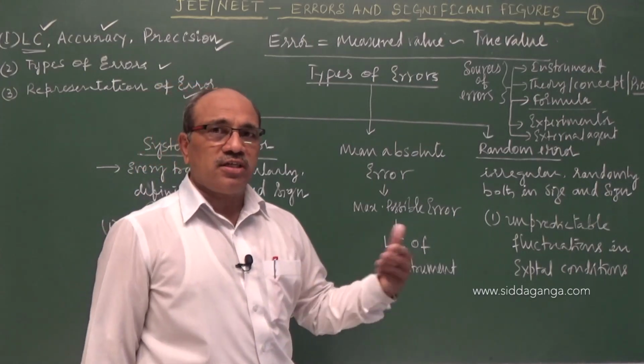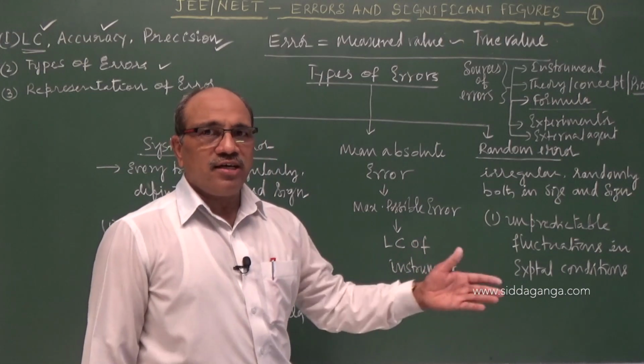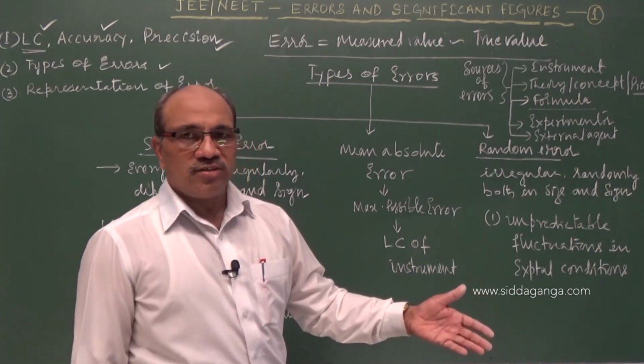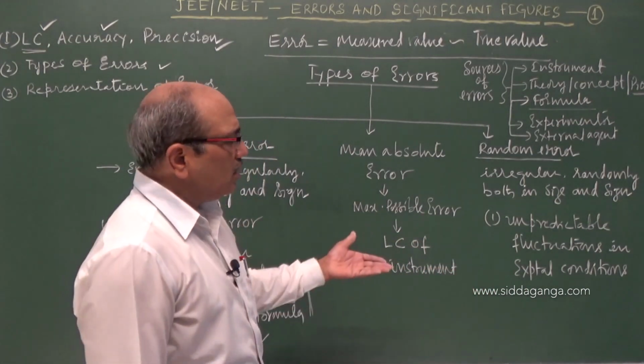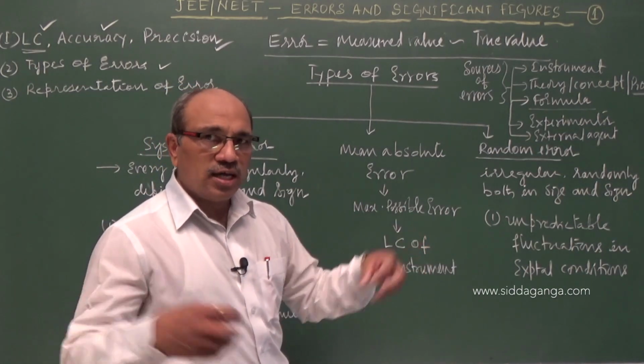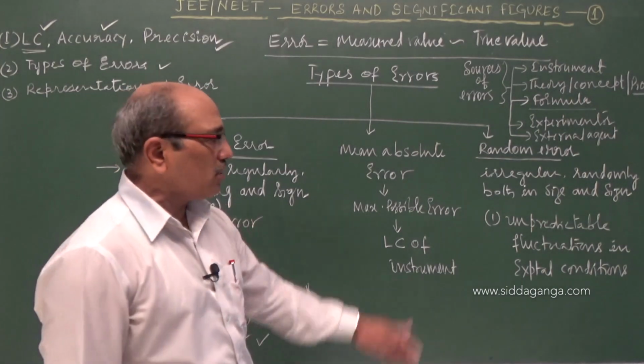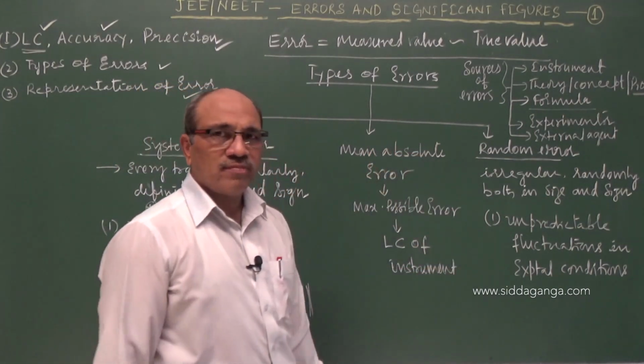The fluctuations that come in the experimental conditions may be fluctuation in power, current, voltage, temperature, atmospheric pressure, something. These are all unknown causes. Without our knowledge, they come into the experiment and make our measurements deviate. These are called random errors.